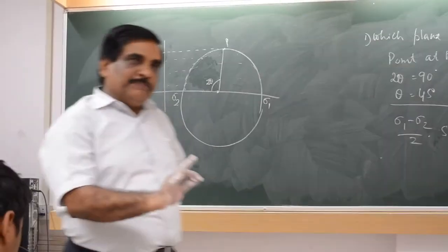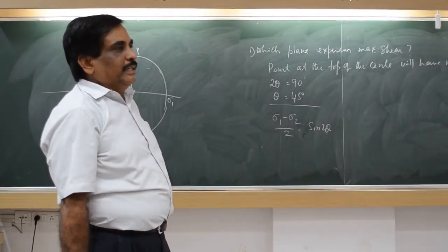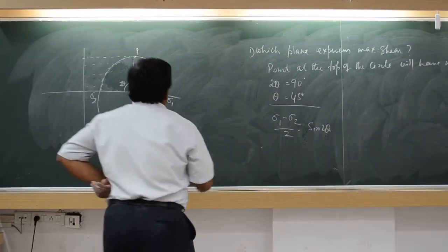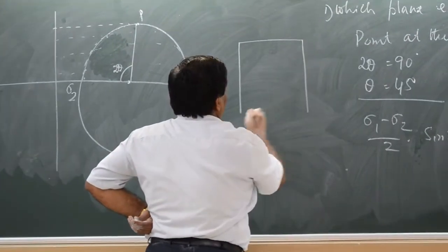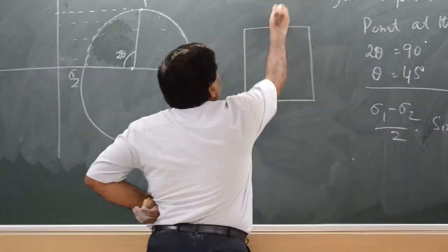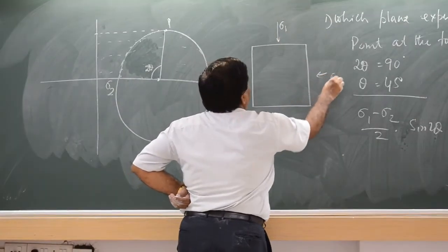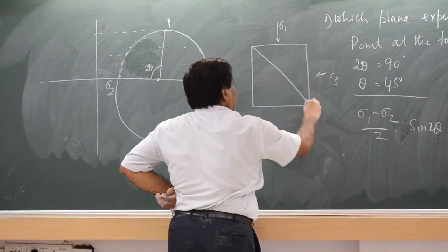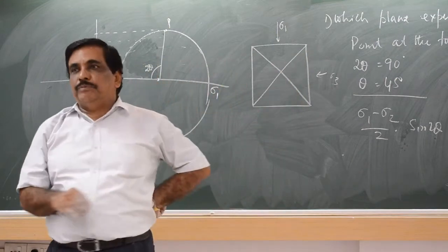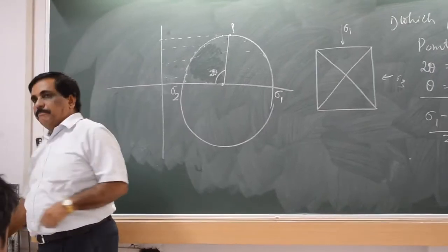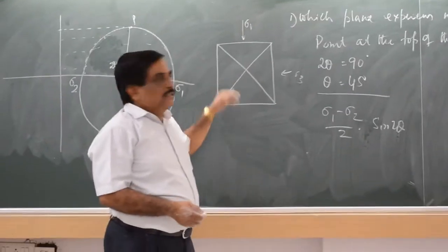Graph also tells the same thing ना. ठीक है ना? The point is like this. So this is sigma 1. This is sigma 3. तो 45 डिग्री होने से ऐसा है 45 डिग्री. So this will have maximum shear stress. So the rock should break then along this plane.